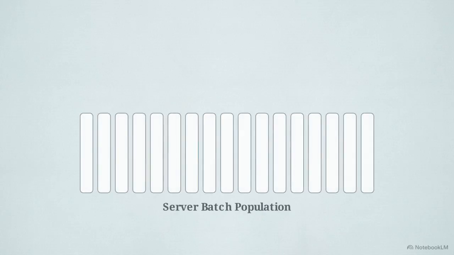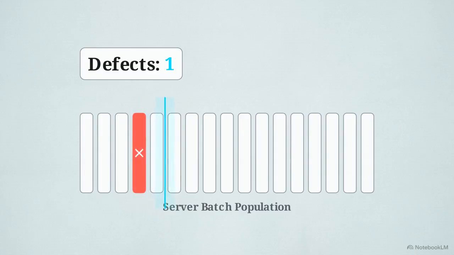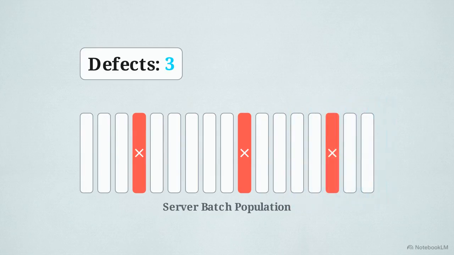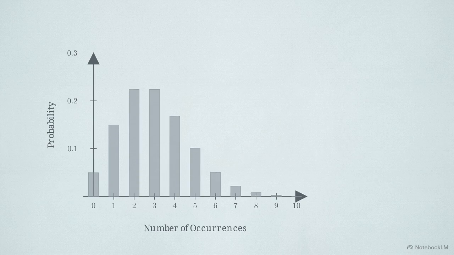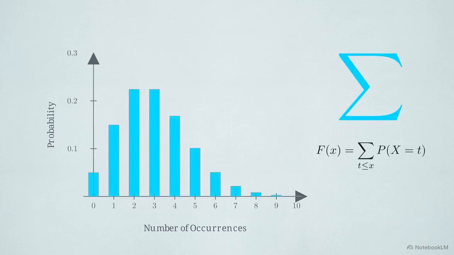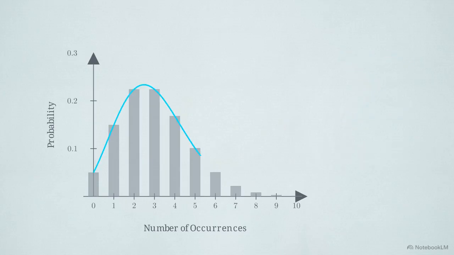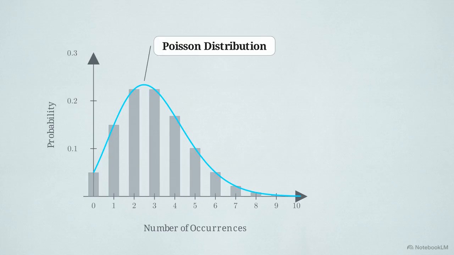To model this spread systematically across complex systems, engineers use random variables. These are numerical values tied directly to the outcomes of a random phenomenon. When we are tracking exact, countable events, like the precise number of defective server components in a batch, we use discrete random variables. This bar chart represents a discrete probability mass function. To find the total probability across multiple outcomes, we sum the probabilities associated with each possible value. When we know the mean number of events occurring over a specific time interval, we apply the Poisson distribution to calculate the probability of a specific number of occurrences in that space.